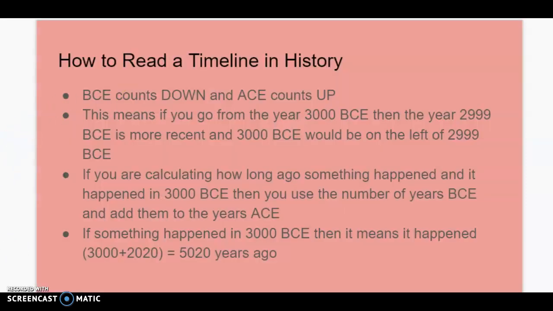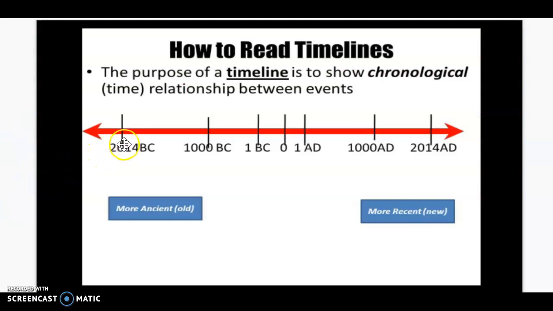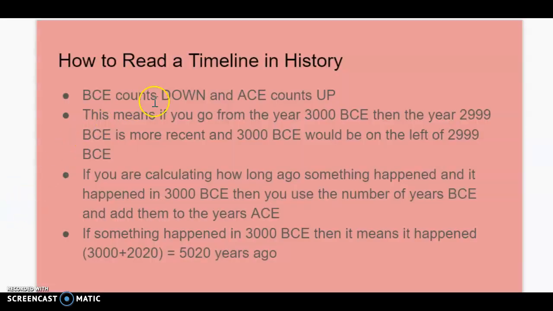So BCE, the left side, as you'll see, counts down from 2014 BCE down to 1000. You see how it goes down all the way, so you'll have 2014 little tick marks, dash marks, down to 1 BCE. On the right side, ACE counts up towards where we are today. BCE counts down, and ACE counts up. That's a huge piece of this lesson.